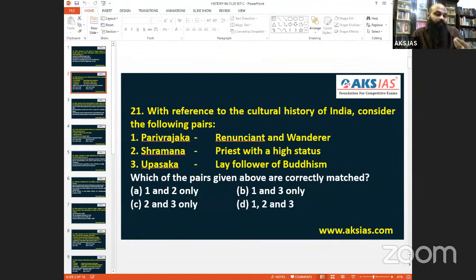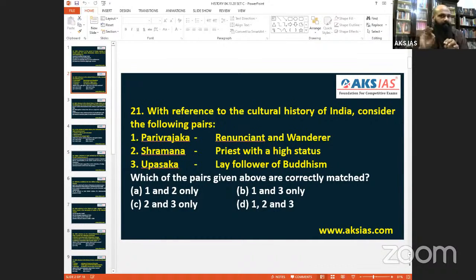So we understand he was not of the priestly class. Shramana is wrong. Upasaka is a lay worshipper of Buddhism. So 1 and 3, question number 21.